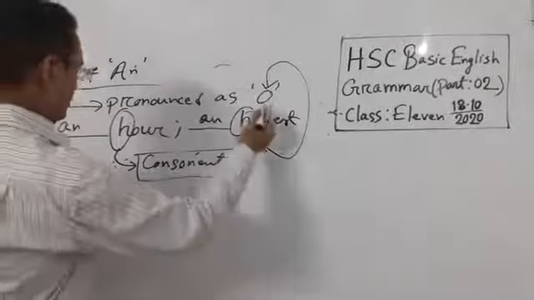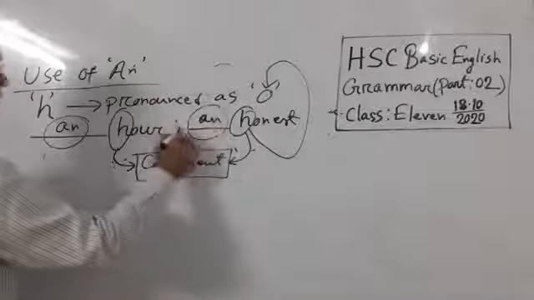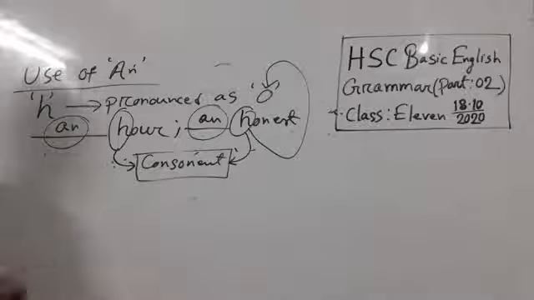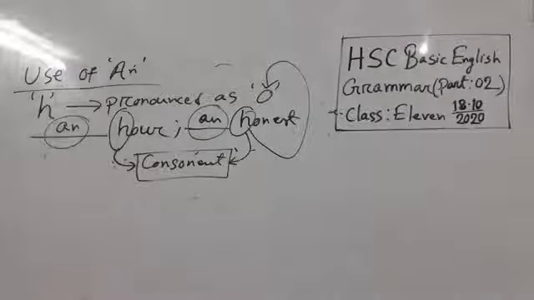And you know O is a vowel, that's why we use AN. Do you understand why I am using AN here instead of A? Because this consonant H is sounding as a vowel. That's why I am using AN here instead of A.